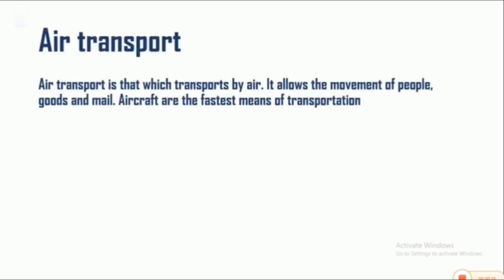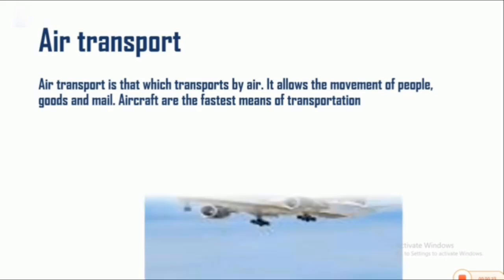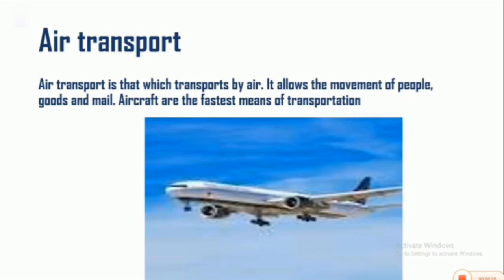Air transport. Remember in our previous lesson on geography, we've been talking about transportation, and we've talked about transportation by land and transportation by water. So today we'll be looking at transportation by air. Air transport is that which is done by air.